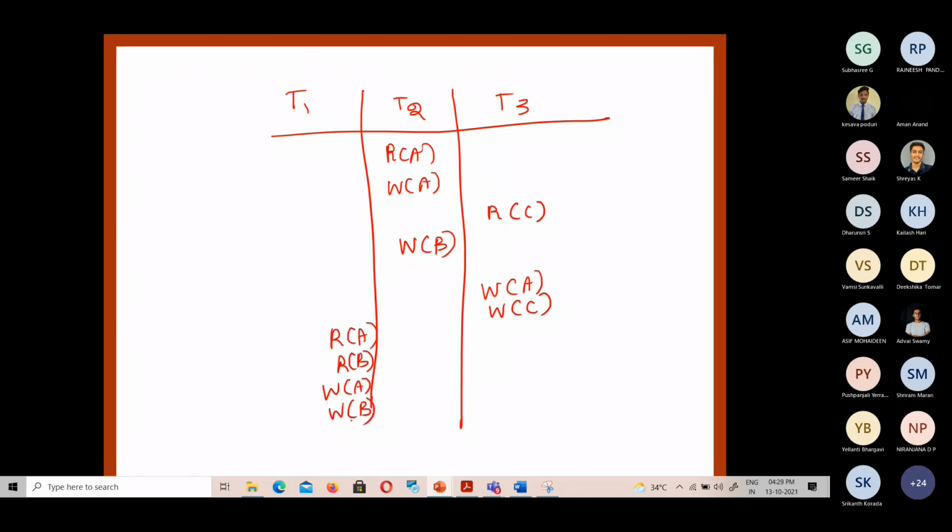Students, for this schedule, just find out whether it is conflict serializable. If it is conflict serializable, then find out in which order it can be executed to get a conflict serializable schedule. Find out the answer for this case.